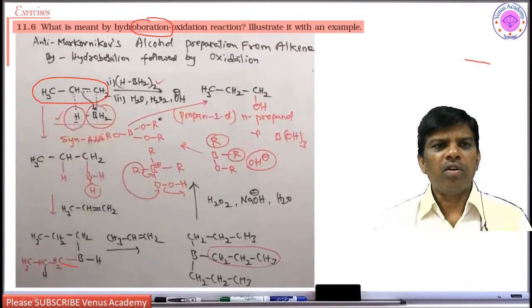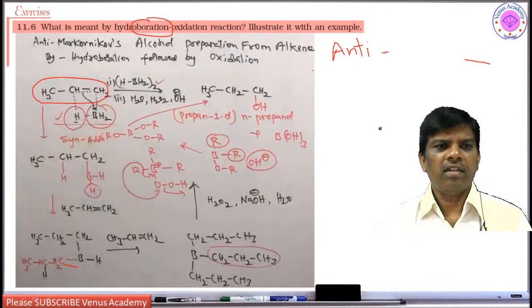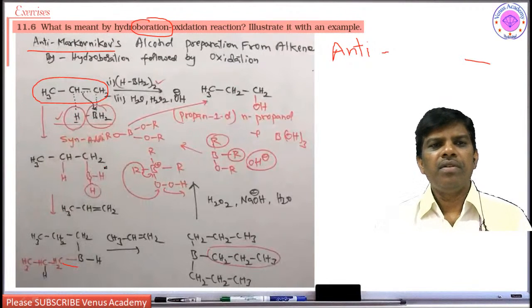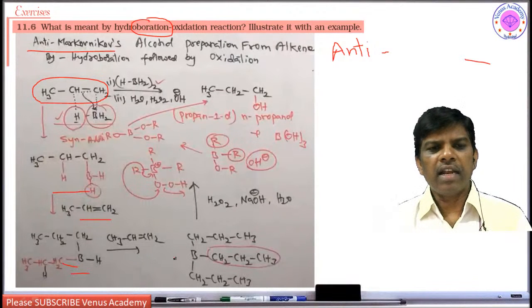So propene undergoes hydroboration, and this hydroboration is anti-Markovnikov. Anti-Markovnikov addition takes place to give anti-Markovnikov alcohol. So hydroboration gives anti-Markovnikov alcohol. Yes students, where the first step is syn addition. Syn addition means the hydrogen and borane add from the same side to give this alkyl borane, and this borane further adds to another molecule of alkene to give dialkyl borane. This dialkyl borane adds to another molecule to give trialkyl borane.